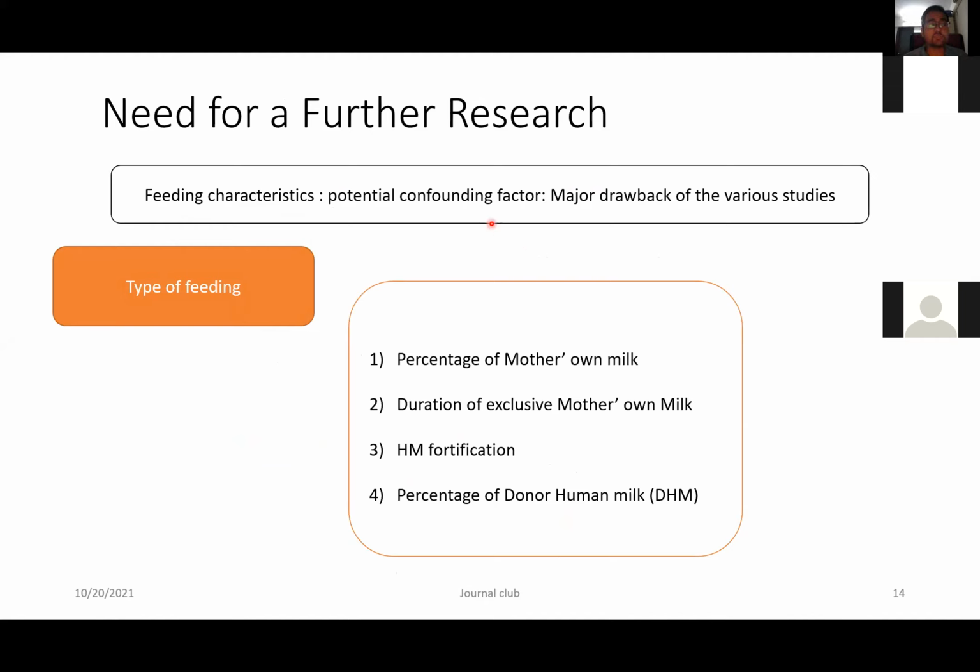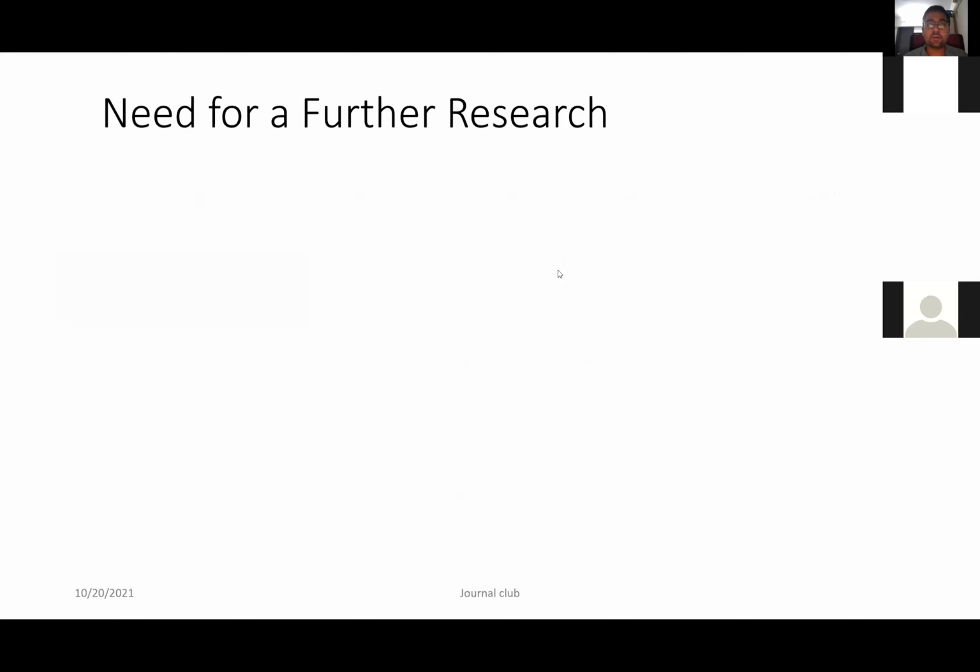Because the previous studies have not tried to find out about the feeding. Type of feeding is a very important potential confounding factor, because it has a synergistic effect with the probiotics. The human milk oligosaccharides help in increasing the efficacy of the probiotics. So we need to include in our studies the percentage of the mother's own milk, how much was pasteurized donor human milk, how the fortification was done, and the duration of exclusive mother's own milk, because these are all very important potential confounding factors which change the end result.